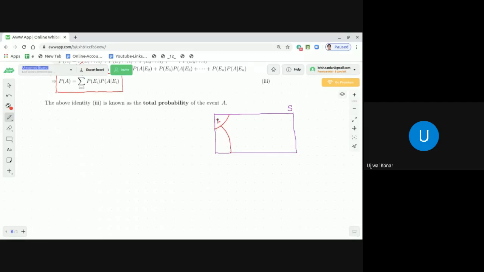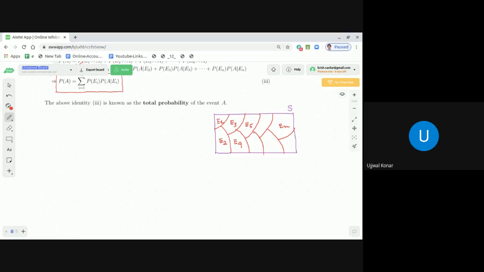So this is E1, this is E2, this is E3, this is E4, this is E5. In that way, it will go till event n, En. Okay, dear students?